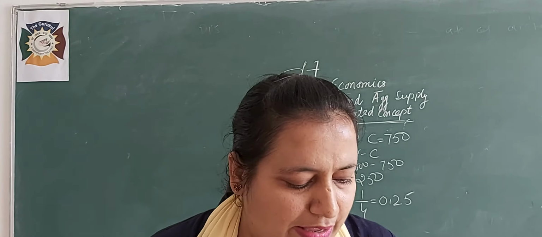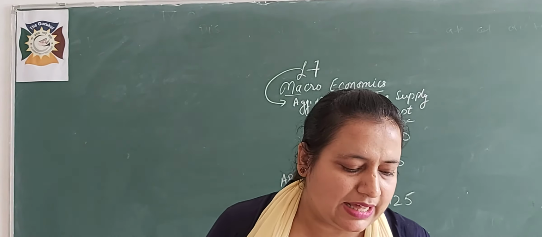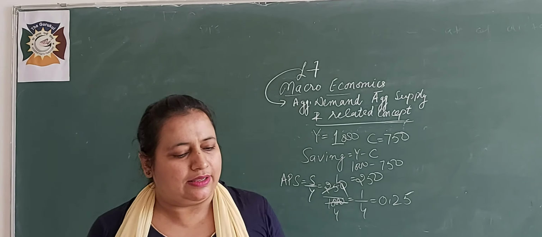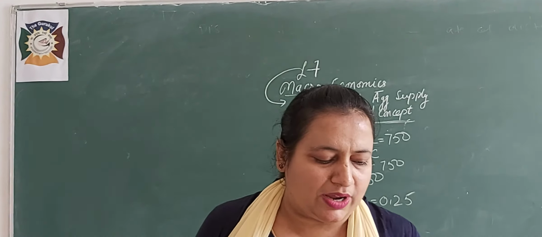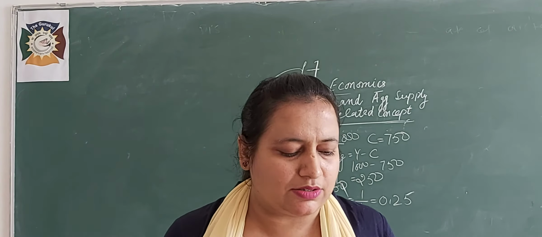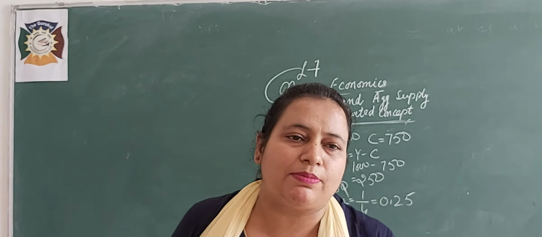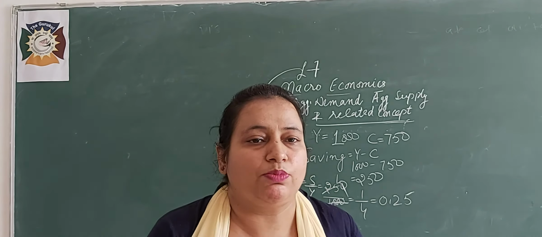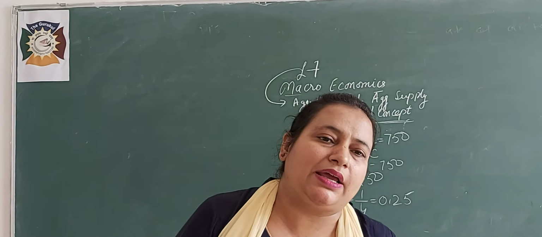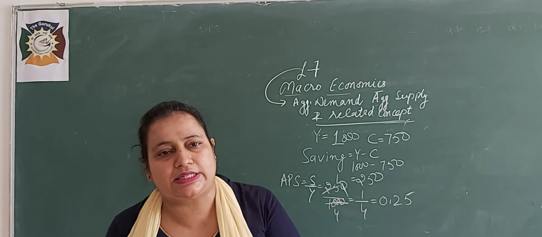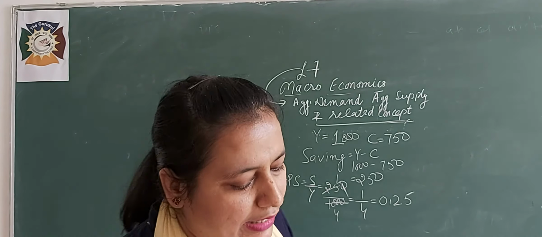Next question: can APC ever be negative? Yes, APS can be negative. APS means saving, and where the level of income falls below consumption, saving will be negative.